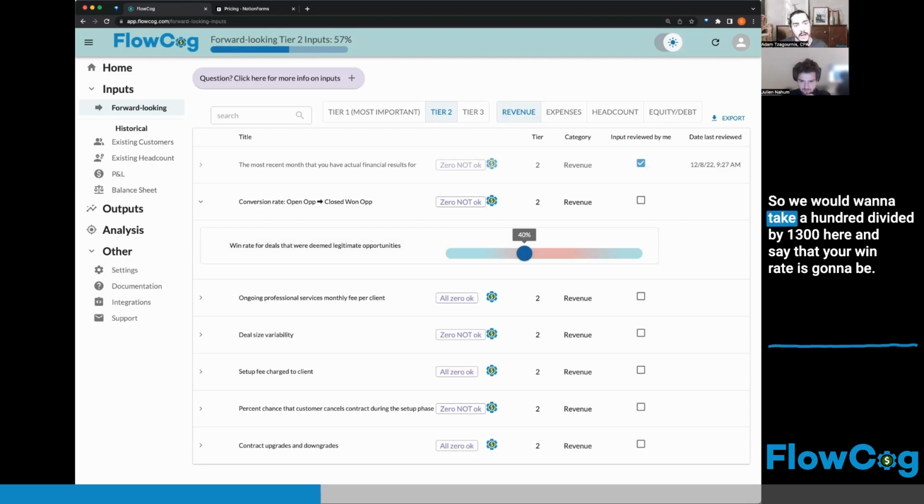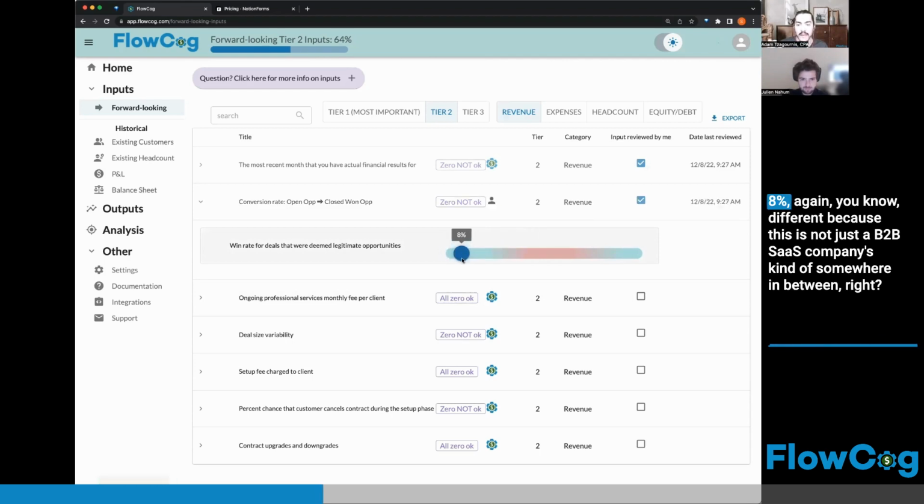So we would want to take 100 divided by 1,300 here and say that your win rate is going to be about 8%. Again, different because this is not just a B2B SaaS company. It's kind of somewhere in between, right?